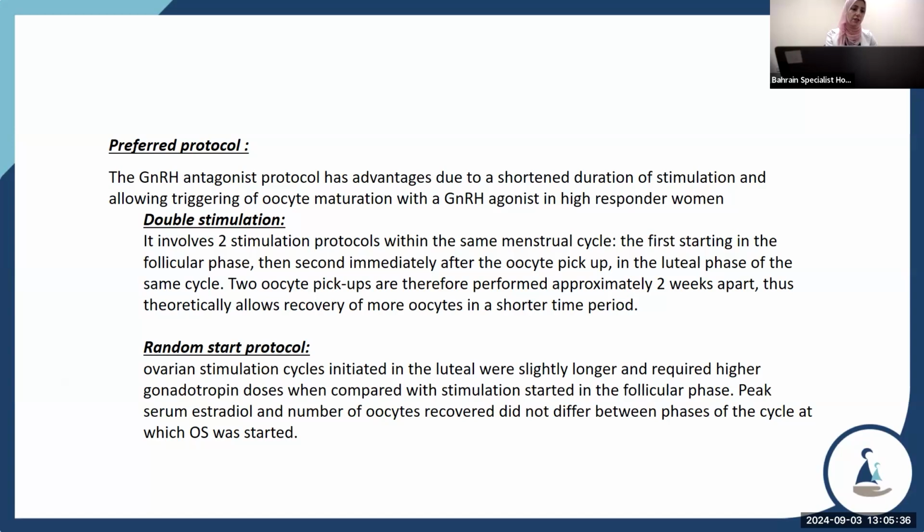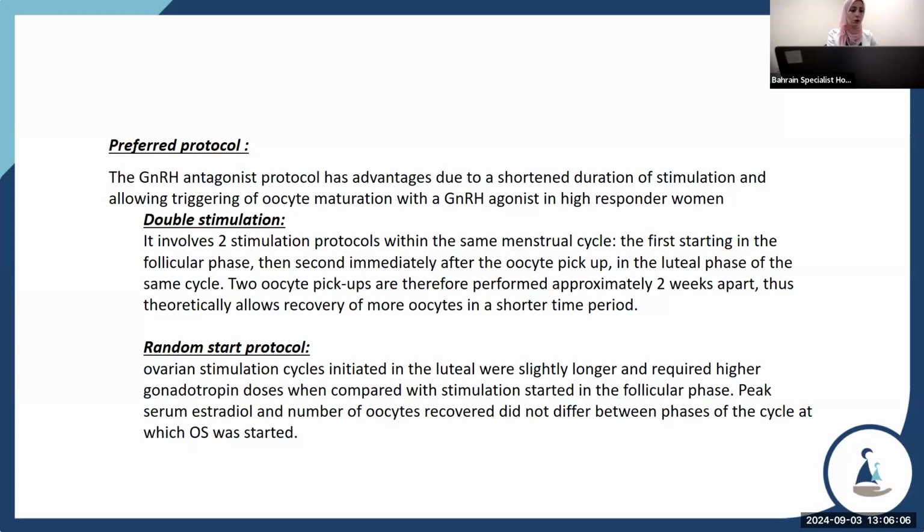Double stimulation involves 2 stimulation protocols within the same menstrual cycle, the first starting in the follicular phase, then the second immediately after oocyte pickup in the luteal phase of the same cycle. So 2 oocyte pickups are performed approximately 2 weeks apart, theoretically allowing recovery of more oocytes in a shortened time period.